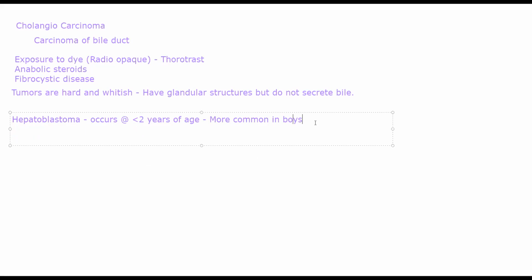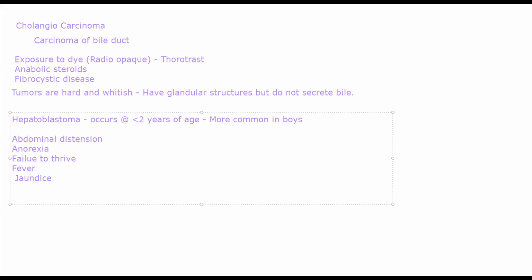Typically, this starts off with a primitive hepatic cell or hepatocyte, and the symptoms that you see will be abdominal distension, severe abdominal distension. You will see anorexia, they will not eat. Because there is anorexia, there will be failure to thrive. Failure to thrive is a condition in which the baby will not gain weight. Normally, as the age progresses, a baby should gain weight. That will not happen. That is failure to thrive. They will not thrive properly. Fever and jaundice.